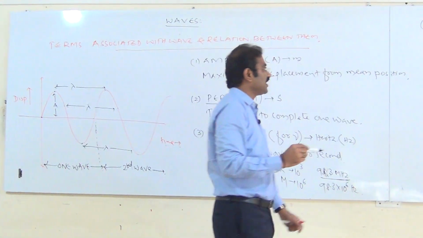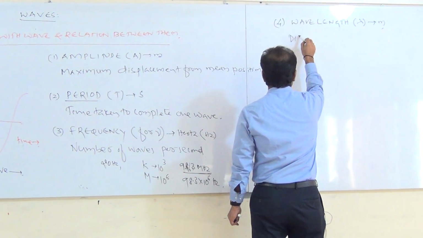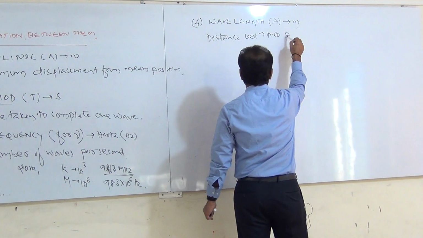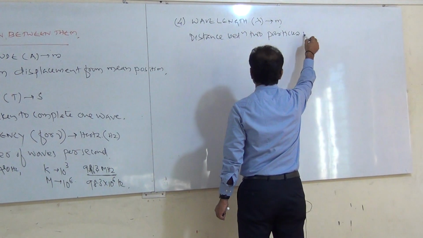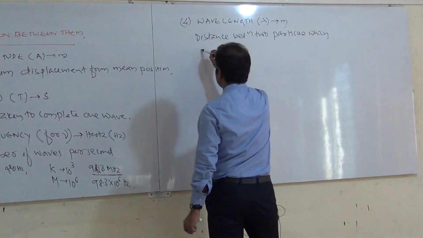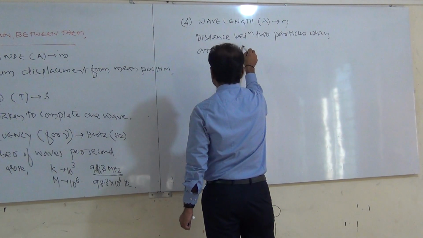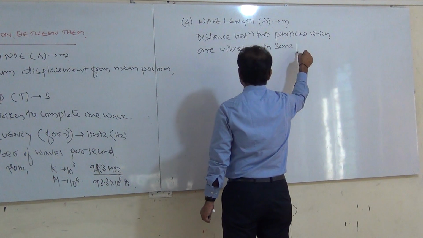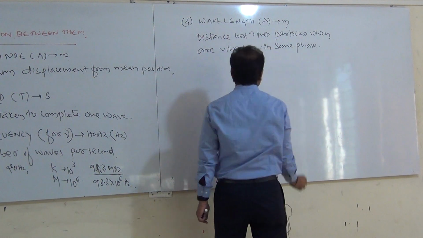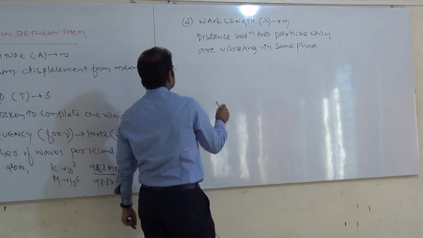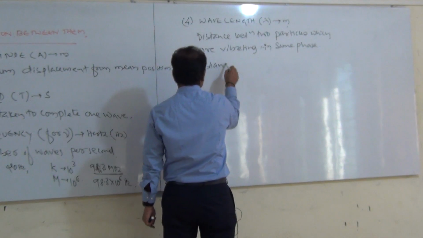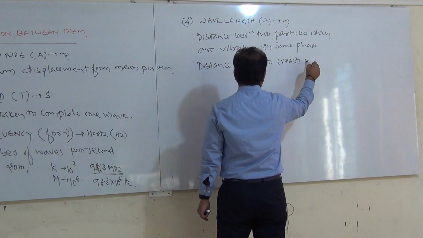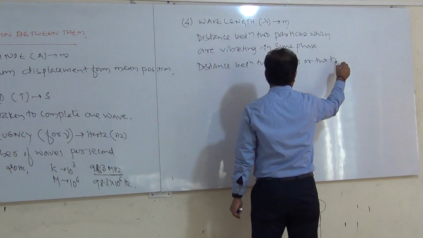Therefore, wavelength is defined as the distance between two particles which are vibrating in the same phase. Or you can say it is a distance between two crests or two troughs.